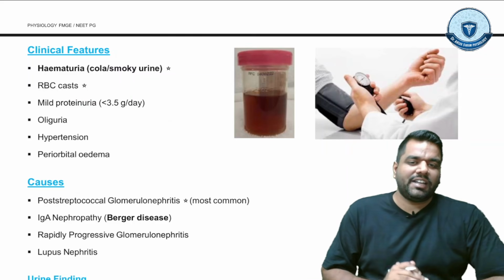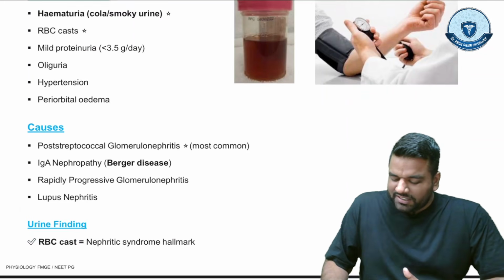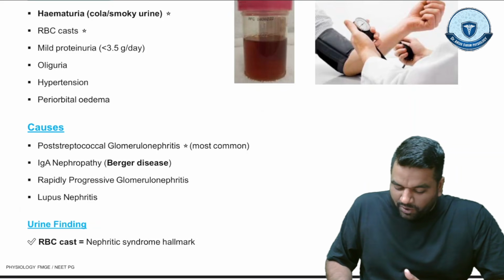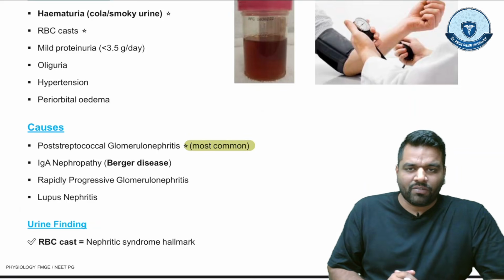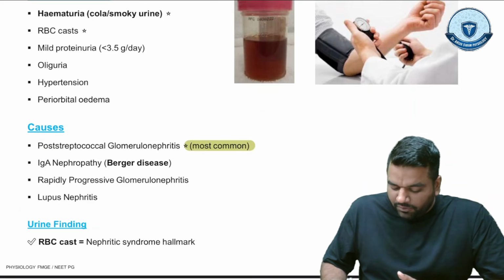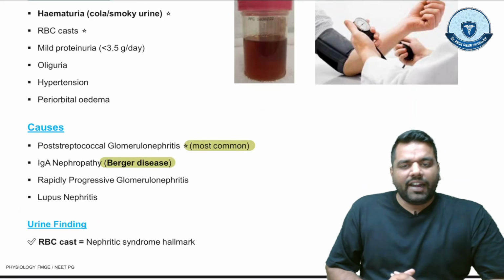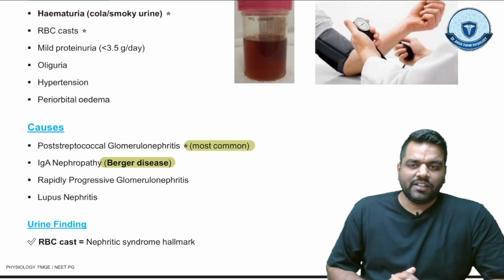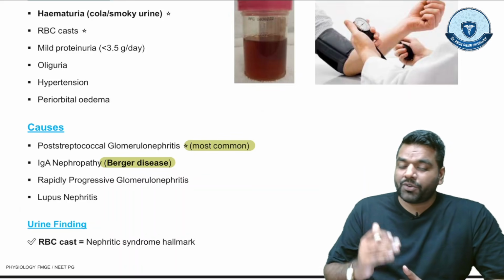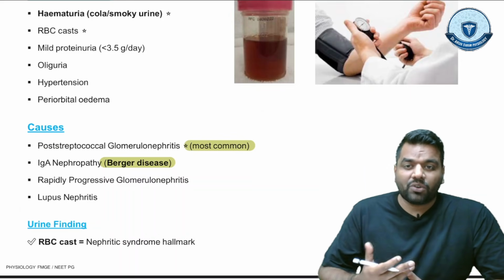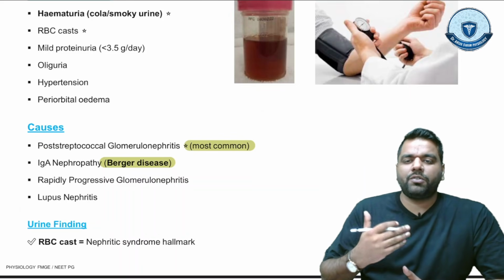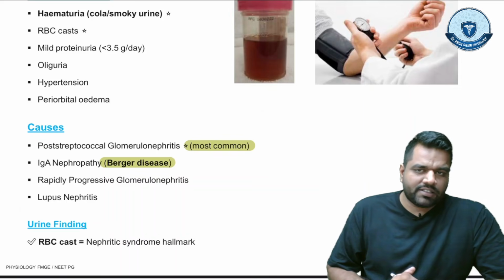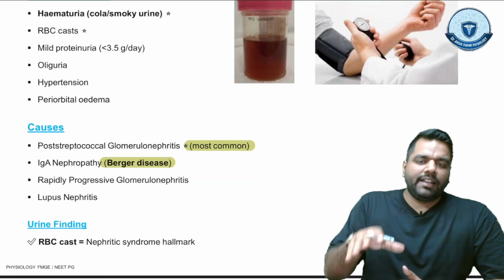What is the cause of this nephritic syndrome? This is post-streptococcal glomerulonephritis, and this is the most common cause. Also, there could be IgA nephropathy like Berger disease, rapidly progressive glomerulonephritis, or lupus nephritis, right? So an MCQ will come with a history of sore throat or something like this, meaning the person will give you a history of infection and you should identify this is a streptococcal infection that can also affect the kidney, right?